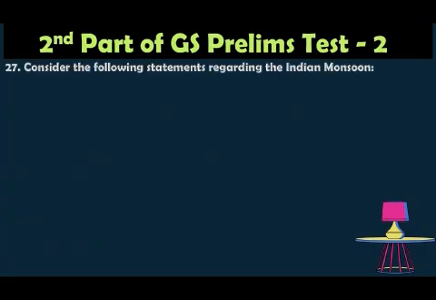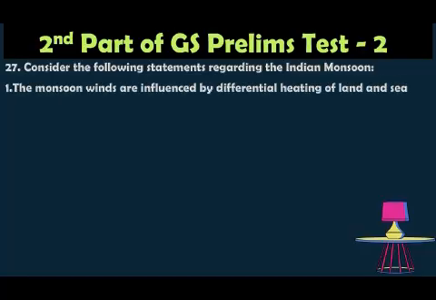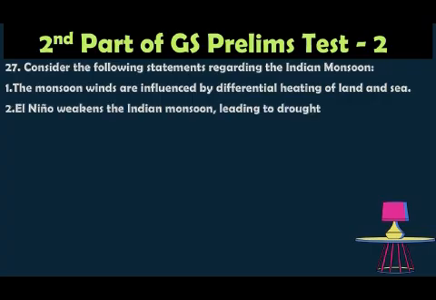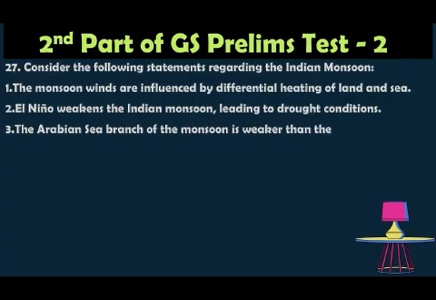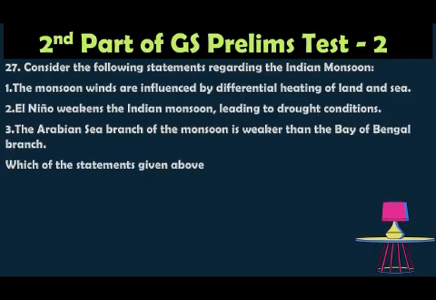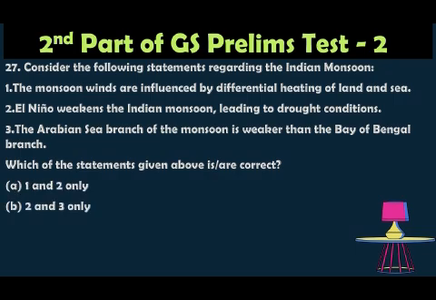Question number 27. Consider the following statements regarding the Indian monsoon. 1. The monsoon winds are influenced by differential heating of land and sea. 2. El Nino weakens the Indian monsoon, leading to drought conditions. 3. The Arabian Sea branch of the monsoon is weaker than the Bay of Bengal branch. Which of the statements given above is correct? Option A, 1 and 2 only. Option B, 2 and 3 only. Option C, 1 and 3 only. Option D, 1, 2 and 3.